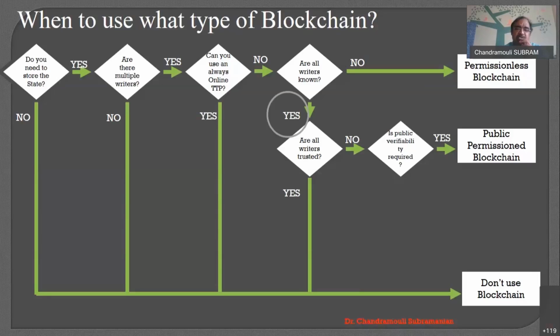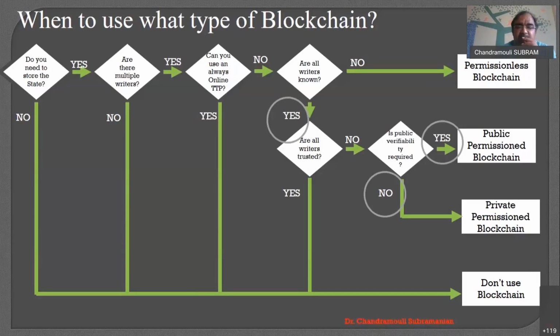Okay. Now, the next question is: is public verifiability required? The answer is no. Then straight away go for a private permissioned blockchain. In the private permissioned blockchain, public verifiability is not required. Writers are also not trusted. But one thing is an advantage here: I know who is the writer. First, see the first arrow. Are all the writers known? Yes. Are all the writers trusted? I don't trust them. But I also don't want to have verifiability. Since all the writers are known, I go for a private permissioned blockchain.